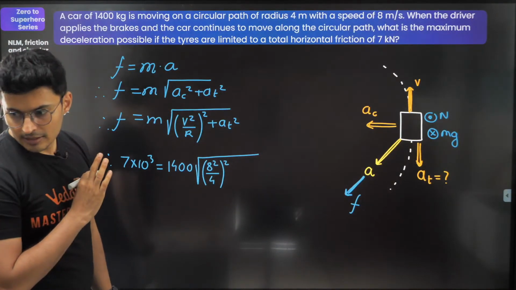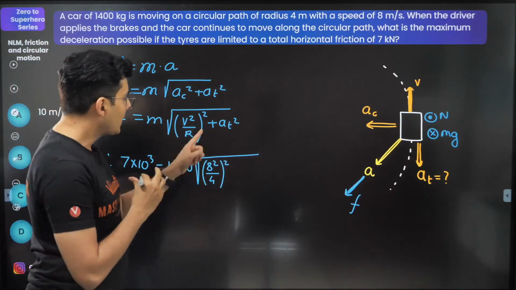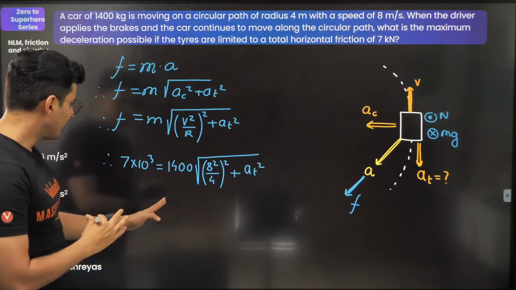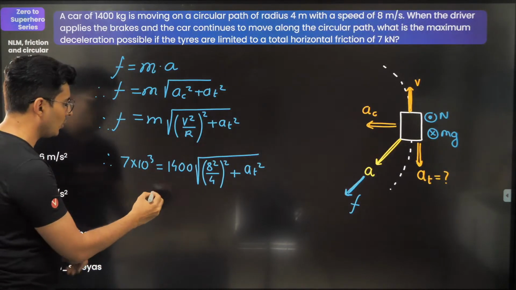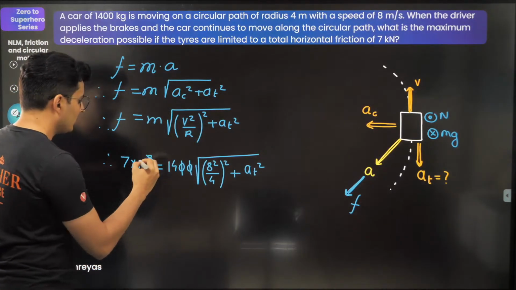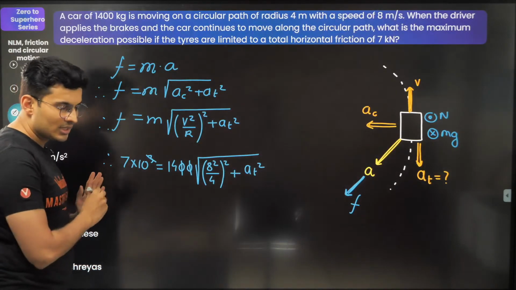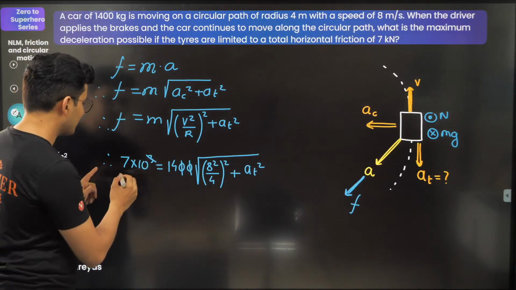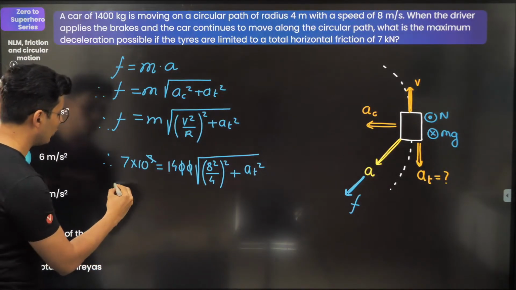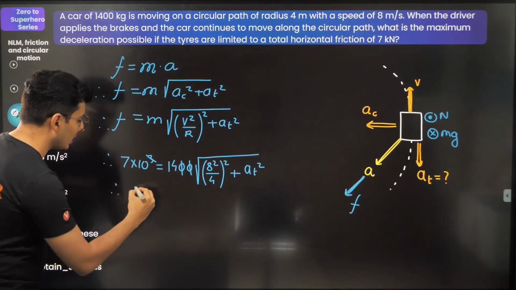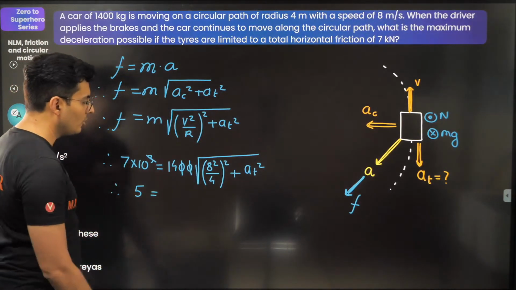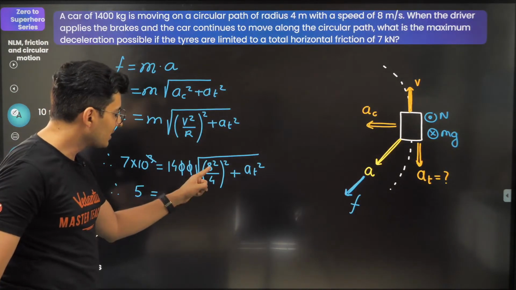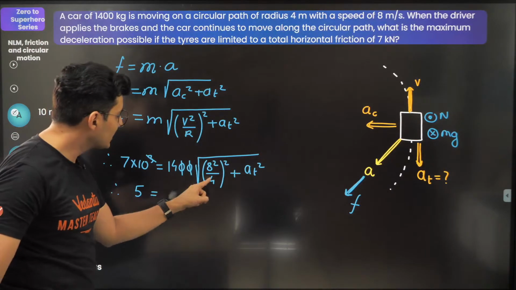Is that clear, guys? Plus AT square. AT square will come over here. Fair enough. So let's see what all things go off. This 0 goes off. This 110 remains because 10 to the power 2 will go off. So this is just going to be 70 divided by 14, that's going to be 5, is equal to 8 square. 8 square is 64. 64 divided by 4 is 16.